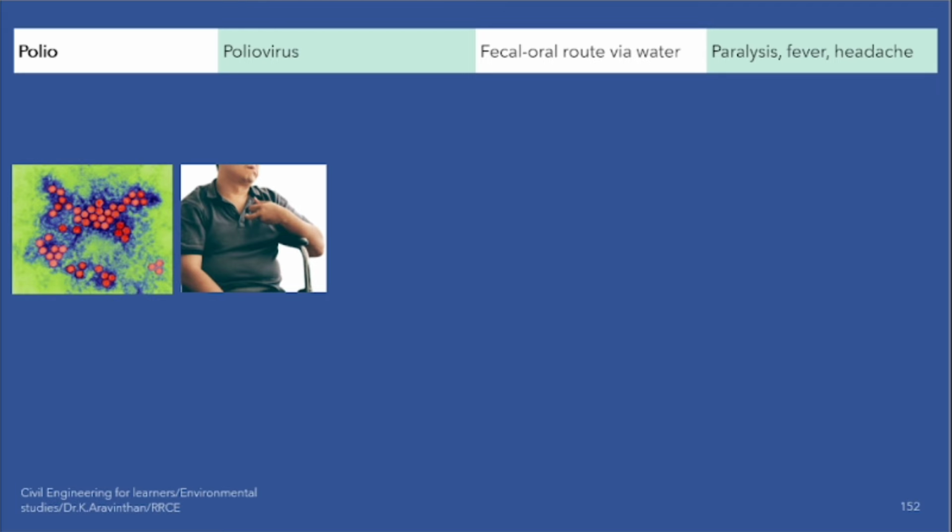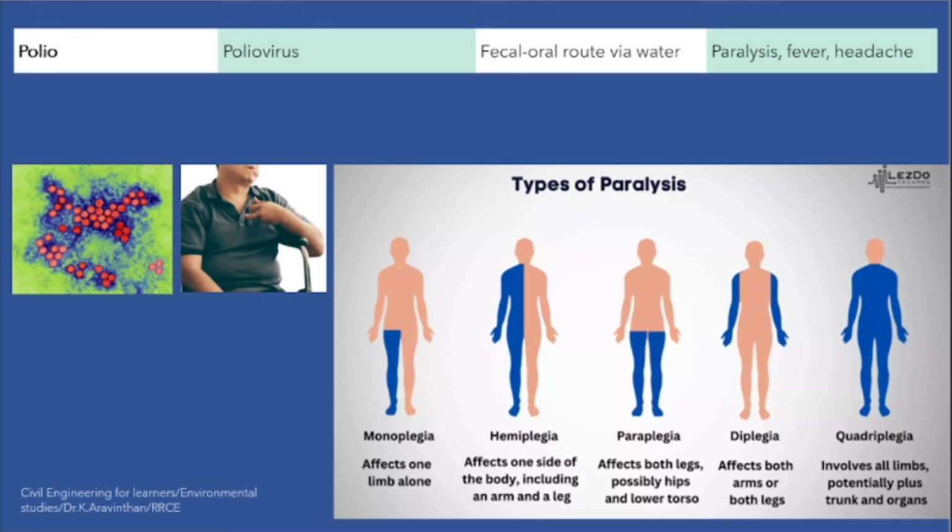Due to this, you will be having paralysis. Not only the hand, different types of paralysis are there. What are the different types? One leg, they cannot walk. So one leg might be having that paralysis, and like that in different parts, half of the body will get damaged due to that virus. Because when you are growing as a child, that virus will take care of certain parts and it will not be sending signals through nerves. So nerves will get damaged.